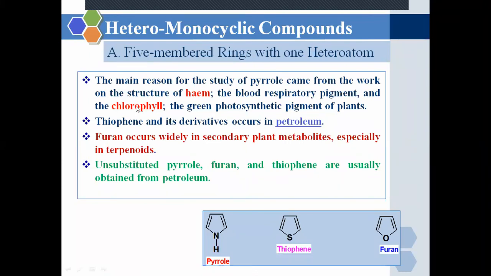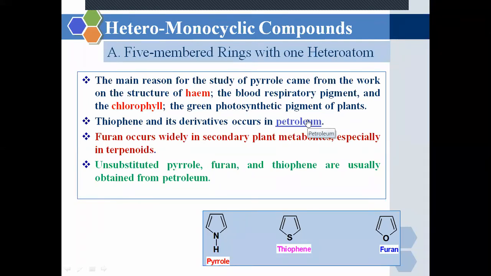And chlorophyll. The reason to study pyrrole as a heterocyclic ring is their presence in chlorophyll and hemoglobin, the green photosynthetic pigment of the plant. What is chlorophyll? It is a synthetic pigment for the plants. Then what is the importance of studying thiophene? Thiophene and its derivatives are present in petrochemical compounds.